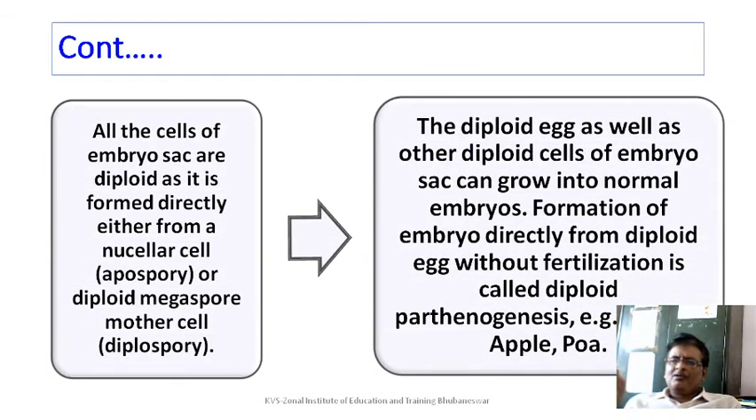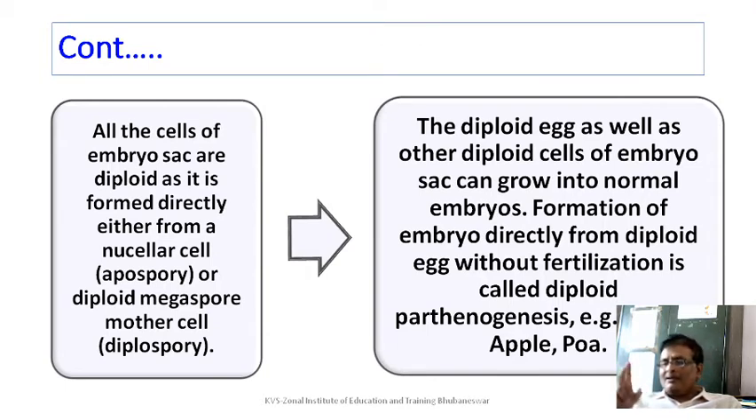The cells of the embryo sac are diploid. It can happen. The embryo sac, if you can recall, is in the ovule. They are diploid as it is formed directly from a nucellar cell. You remember the primary sporial cell divides into an outer primary cell wall and an inner primary sporogenous cell, which you call the megaspore mother cell.